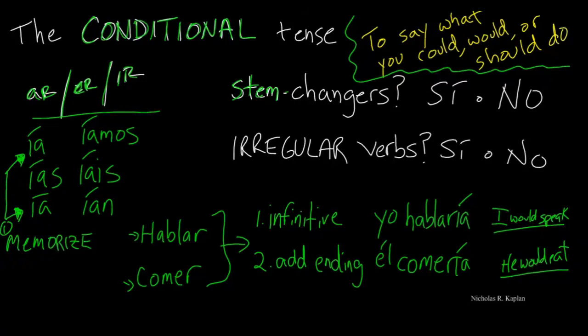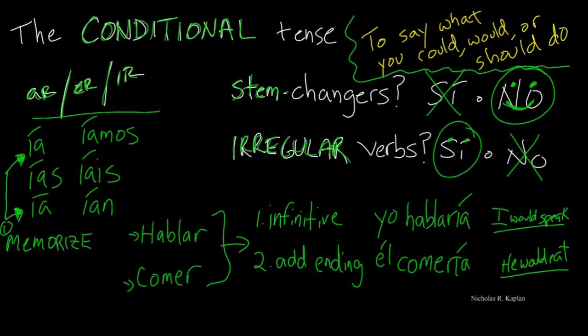The next question we have, do we have any stem changers in the conditional? And the answer is no. And that makes me happy. That's less that I have to memorize. The second question that we have is, do we have any irregular verbs? And unfortunately, we do have some irregular verbs, which at first makes me a little bit sad. But then I find out that these irregular verbs that we're going to use for the conditional, well, those are the same irregular verbs that we're going to use in the future tense. So if I memorize them once, then I don't have to memorize them again.